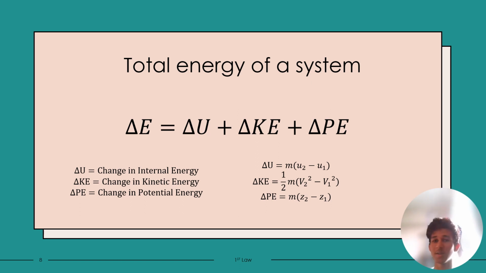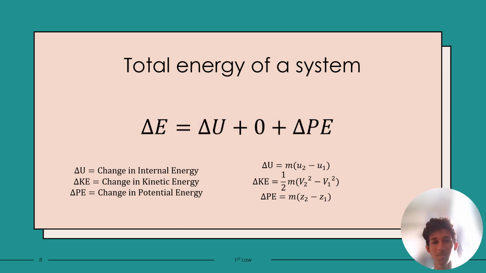Imagine a stationary object. What will its total energy be? From the word stationary, we know that it is not moving, and by not moving, it means that the velocity of the object is zero. Thus, the kinetic energy will be zero. Also, stationary means it does not move, so it just remains at ground level.